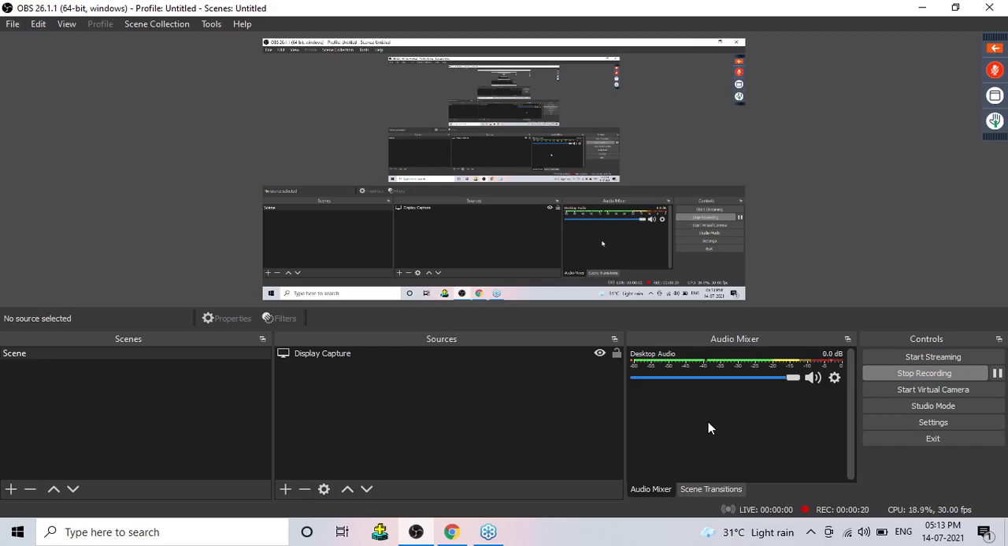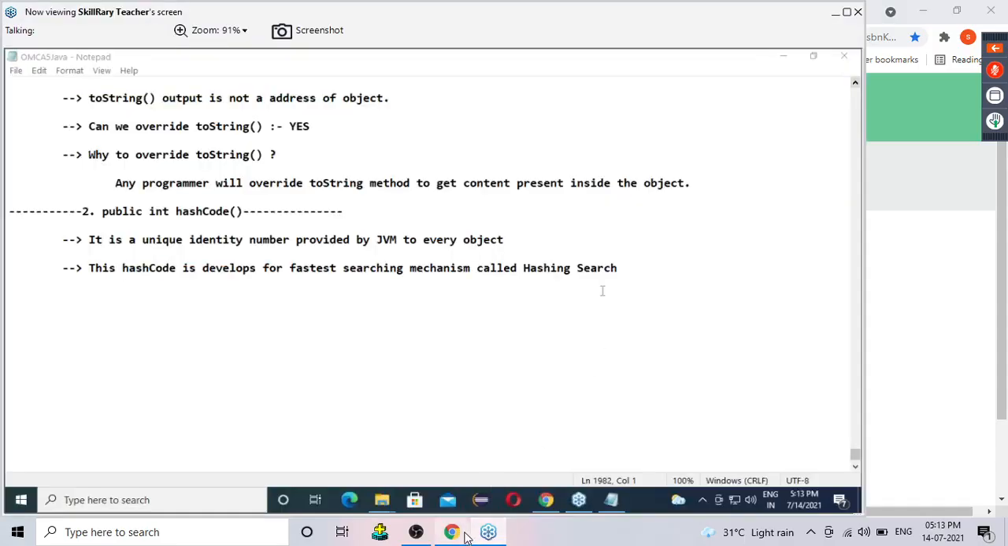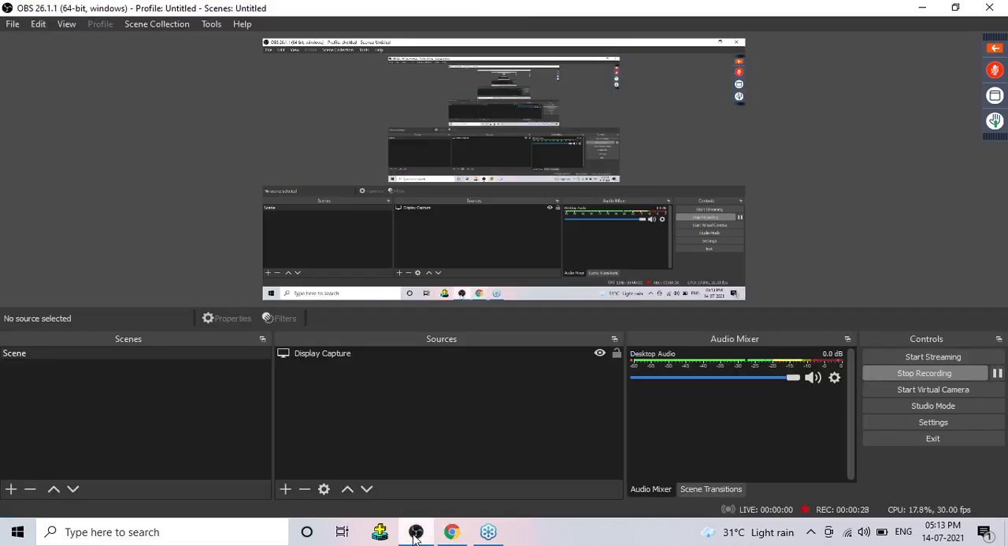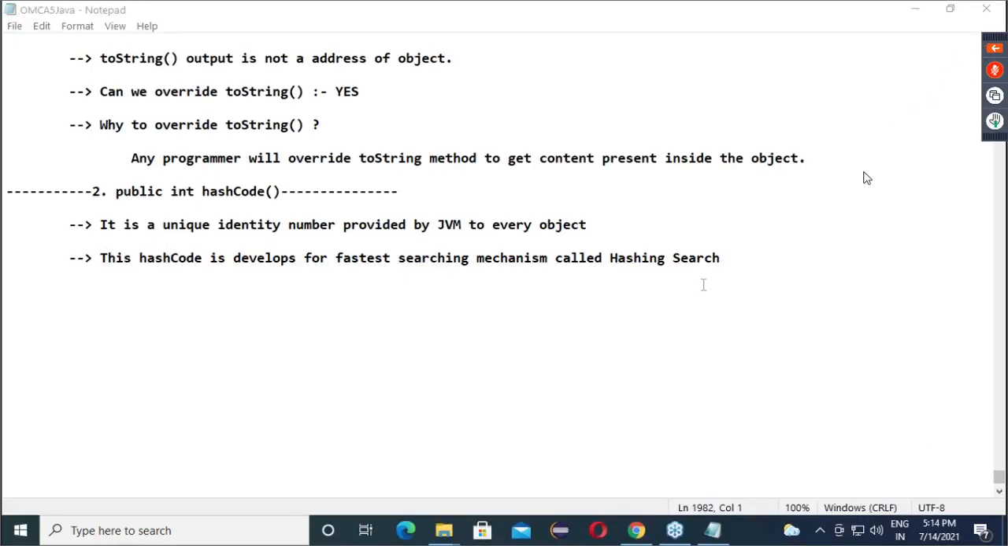So now pay attention. Yesterday we discussed hash code. Hash code means it is a unique identification number given by JVM to each and every object. And what is the job of that hash code? Used for searching operation in a collection. Whenever we have a group of objects, or whenever JVM tries to identify a particular object, it becomes very easy for them to identify it by using this unique number. Is everyone getting my point?